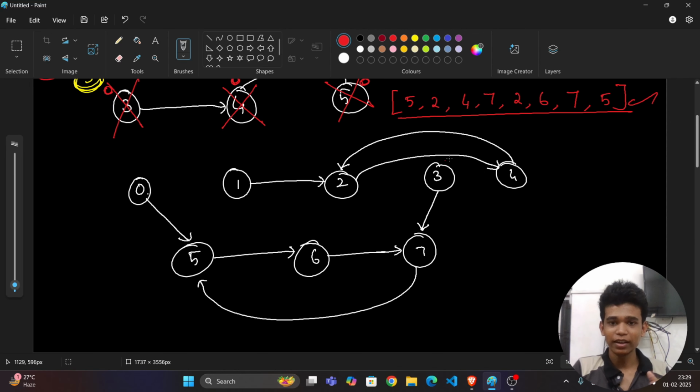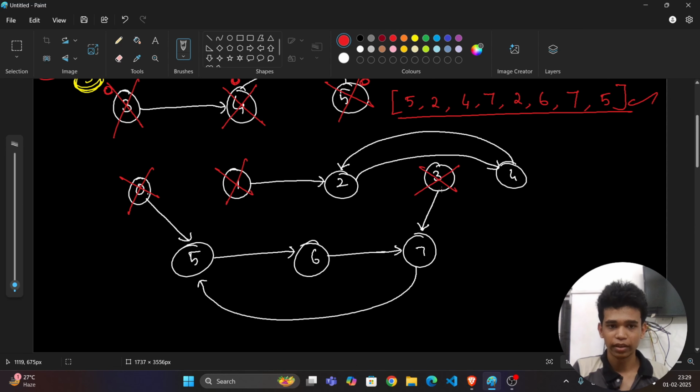This is the implementation and this is the visualization, this graph. Okay, fine. So first step, what we want to do, we want to remove the nodes that are what? Or instead of remove, I can use a word. We want to not take into consideration the nodes which have an in-degree of 0, or no incoming edges. So I don't take this as our consideration, and this, and this.